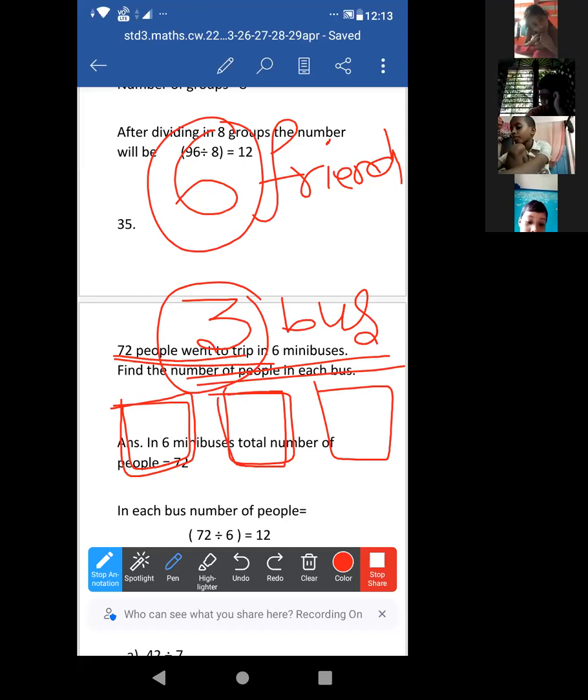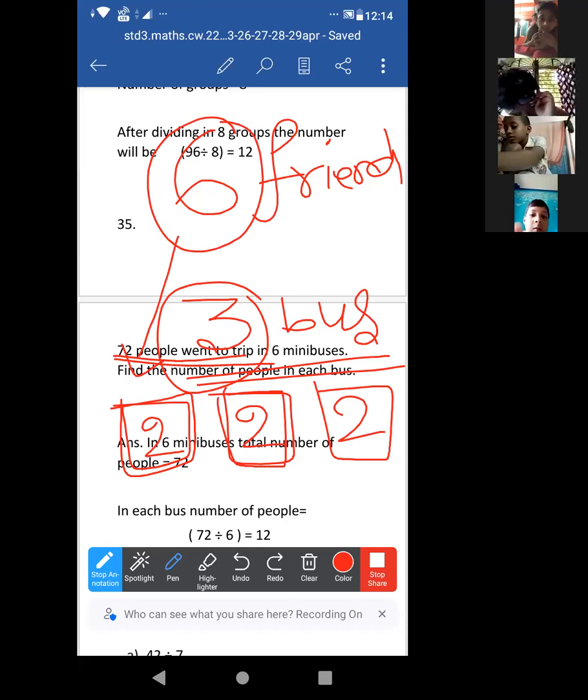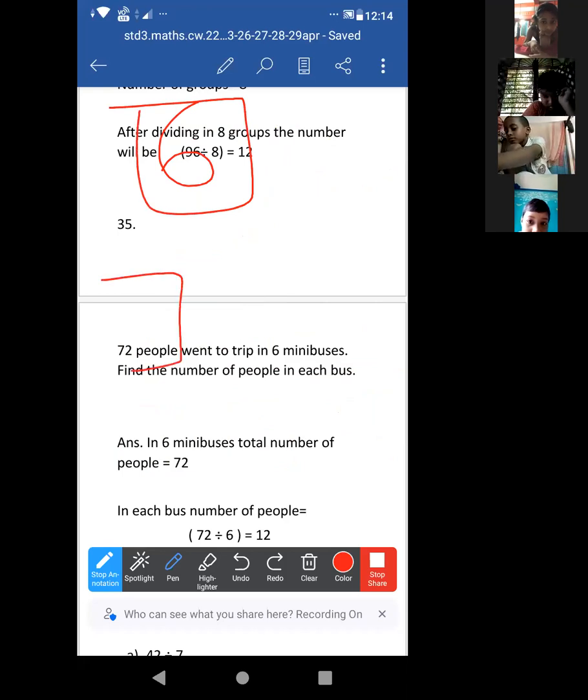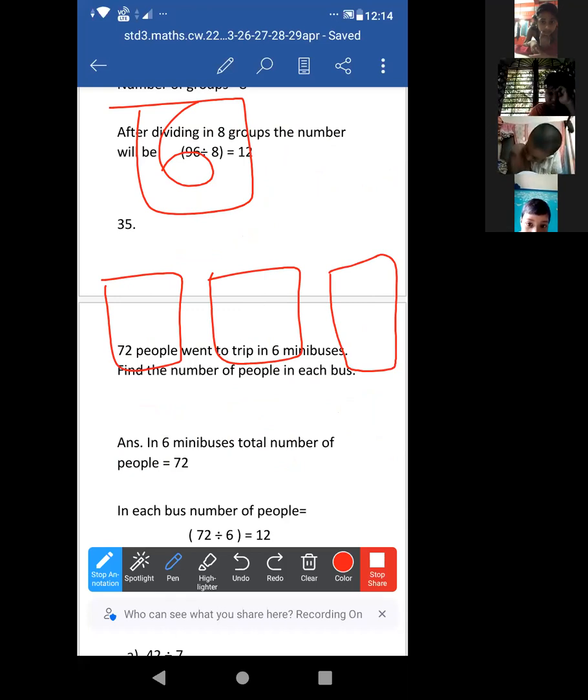Just say here 2, here 2, here 2. Yes or no? Not clear. Ma'am, I am understanding. Okay. Look, again I am saying. You 6 friends are there, and there are only 3 buses. 3 buses. That means only 2 friends will go in each bus. 2 friends will go there.